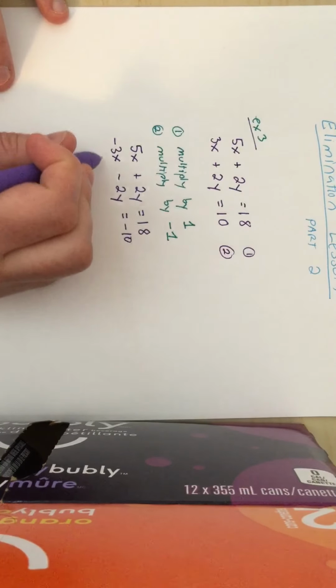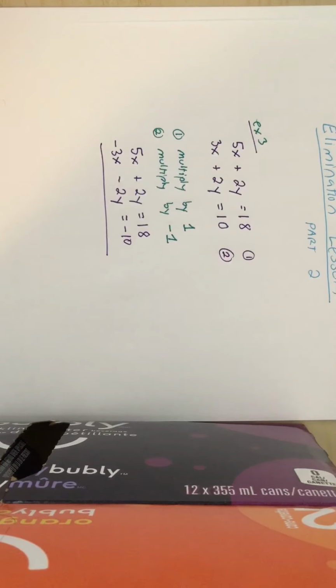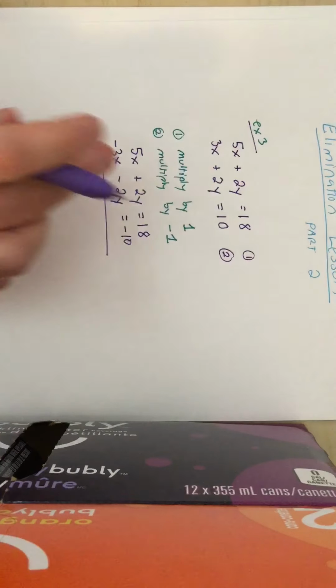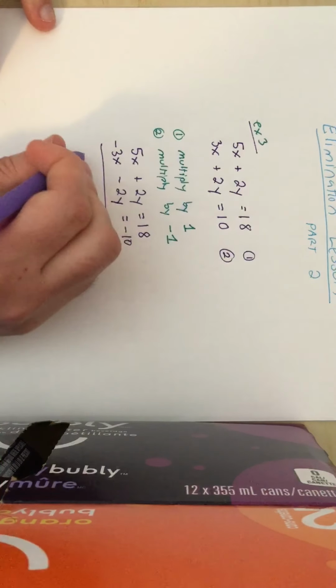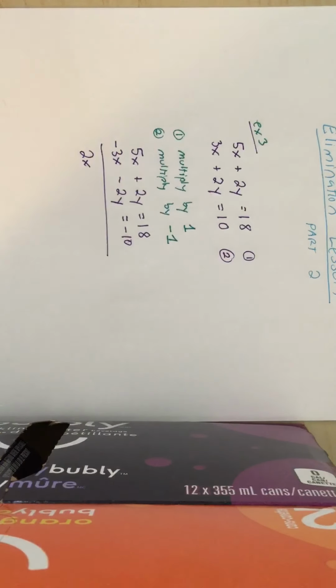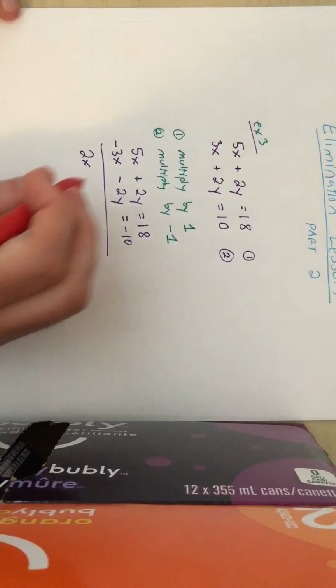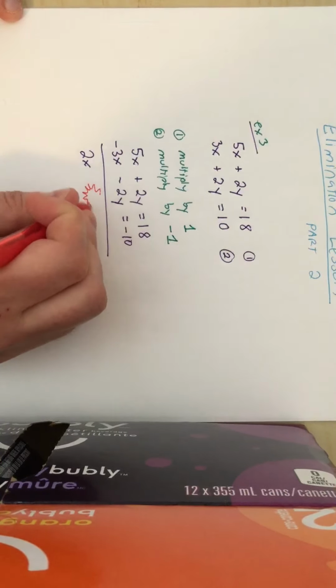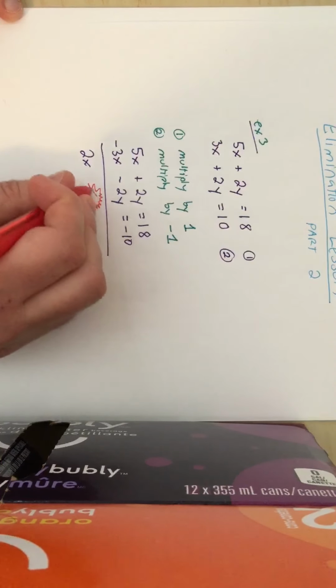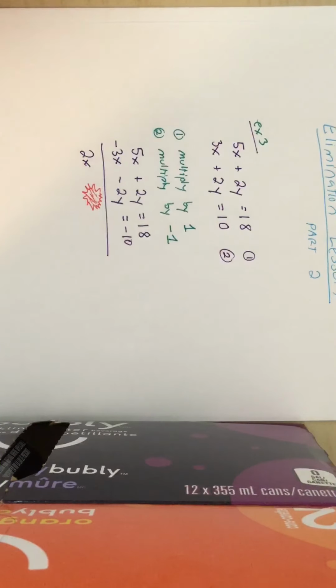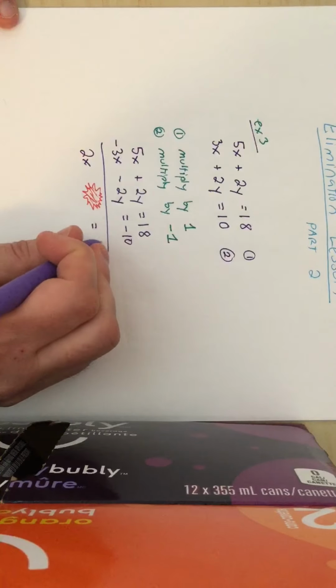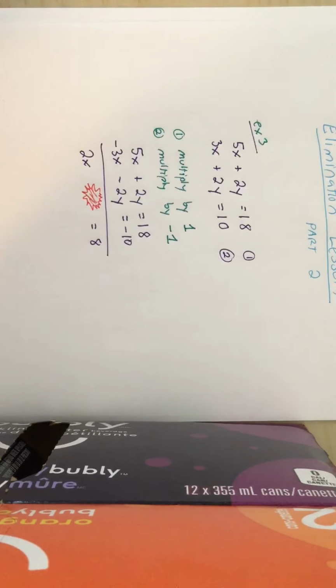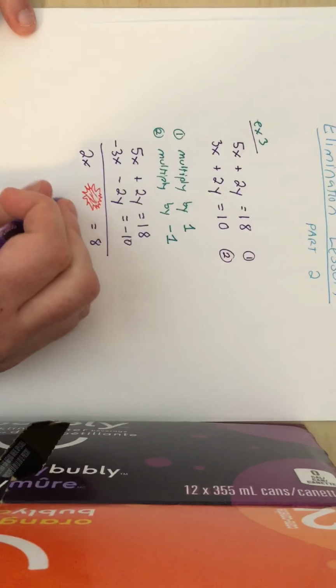And now we can add these up. 5 plus negative 3 is 2x. 2 plus negative 2 is nothing. And 18 plus negative 10 is 8. And so now it worked. We were able to eliminate one of the variables.